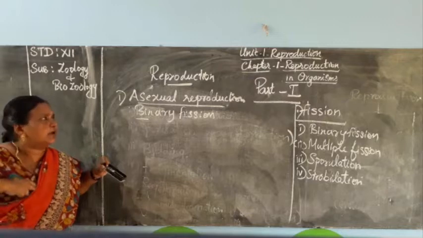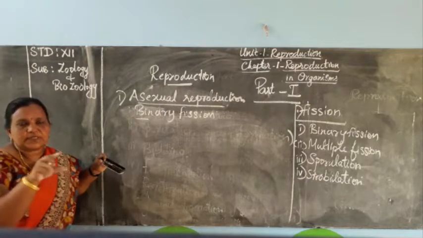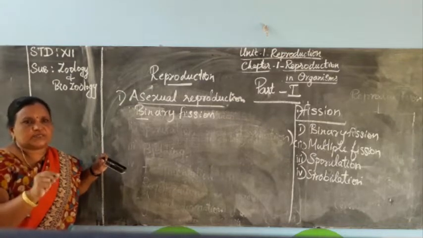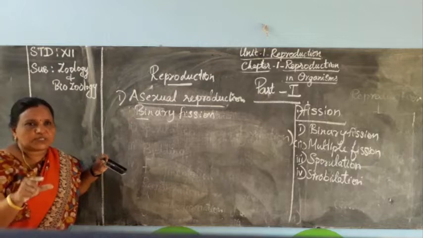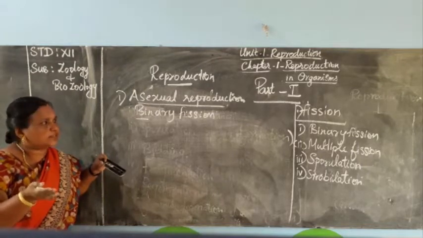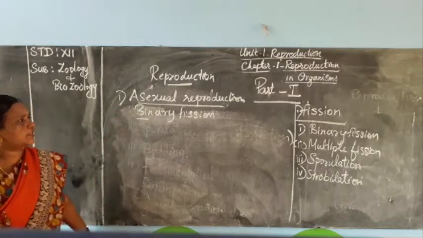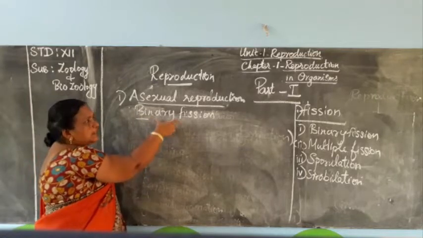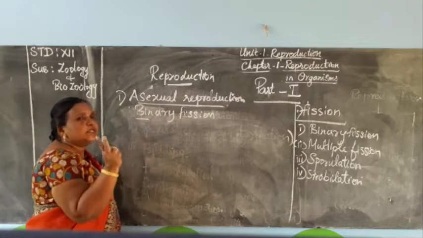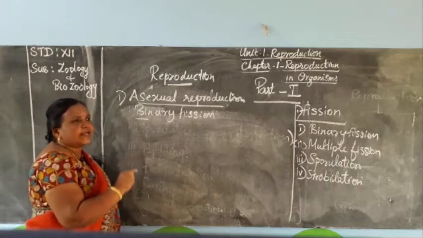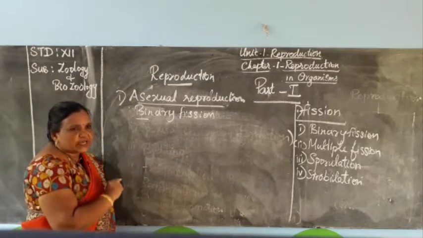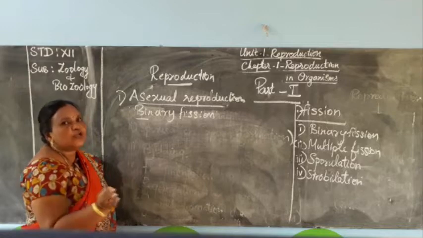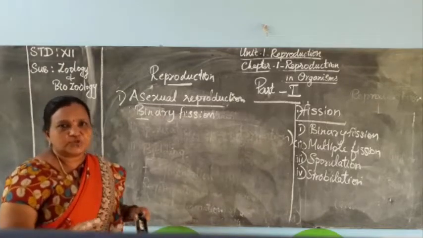We know the structure of amoeba. This amoeba has the cytoplasm inside the protoplasm, and the cytoplasm has the nucleus also. The protoplasmic membrane is the outer covering. So it has an irregular shape also. Before that, we can see the definition for binary fission. Binary fission means dividing into two parts. First of all, karyokinesis will take place, division of the nucleus. Then afterwards, cytokinesis: after dividing the nucleus, the cytoplasm will divide into two parts.